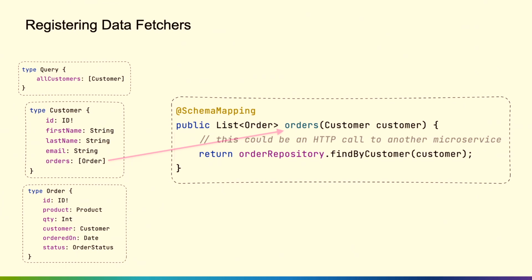What I can do is override that data resolver. So in this case, I have a customer controller, and in that customer controller, I define a schema mapping with the name of orders, because again, that is matching the name of the field in the schema. And I'm saying, don't use JPA to fetch all those from the database. Maybe I need to call another service. Maybe I have a microservice in our organization that deals with orders. So now I'm overriding that default behavior, and now I can say, hey, this is the data fetcher for that particular field in my schema. So you get complete control over tying those two together.